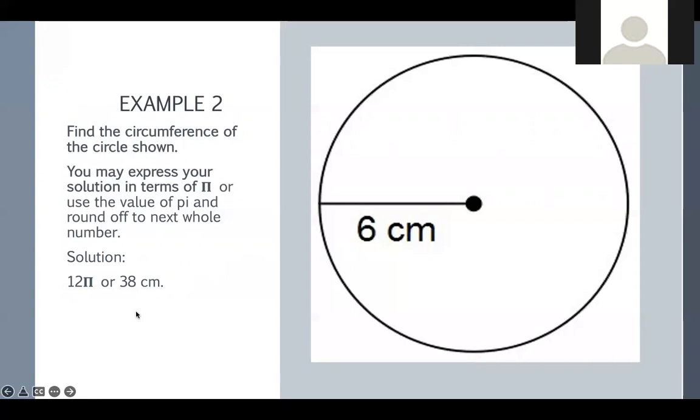I have a question about that. Is it going to tell us on the test to round to the nearest tenth? Or is it going to be the nearest hundredth? Good question, Armando. Typically in some portions of the exam, if the question says find the exact answer, you're looking for 12 pi, and you just leave it as 12 pi. Now, if it tells you to round it off to the whole number, then if it's 37.68, just round it off to the next whole number, which is 38. Or round it off, as you said, to the tenths place. Does that make sense?